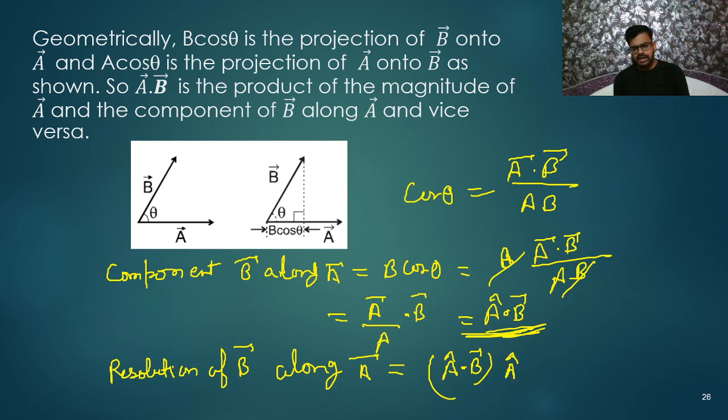That is A cap. Got it? That's all. This is the answer. Just the component of B along A is in the direction of A, and the direction of A can be given by the unit vector of vector A. Yes, I think you are getting it very well. If we want to represent the direction of any vector, we just need to write its unit vector.